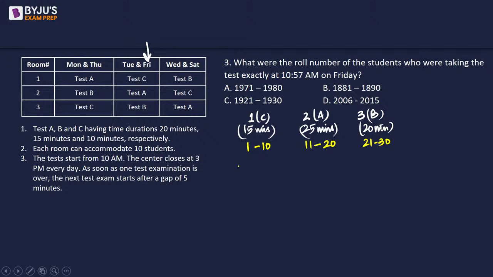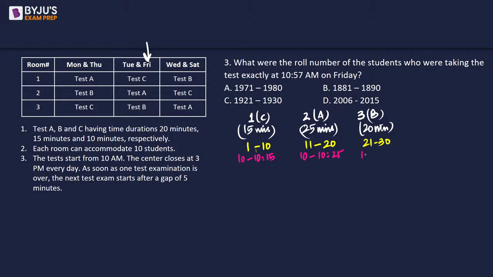We need to find out at 10:57 a.m. on Friday. Okay. So this particular test will go from 10 to 10:15. This will be from 10 to 10:25.